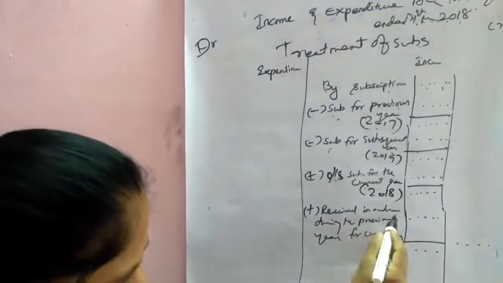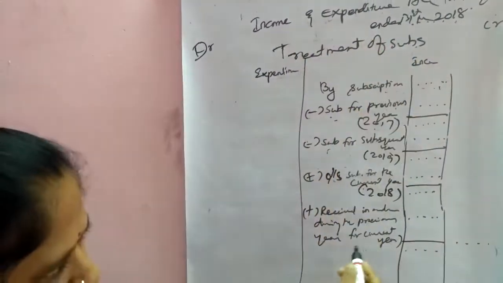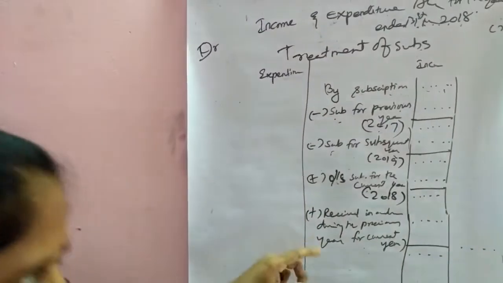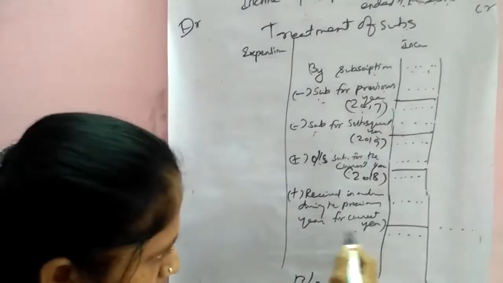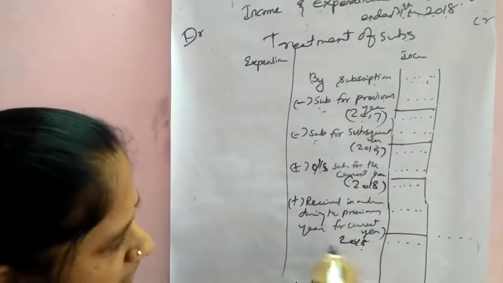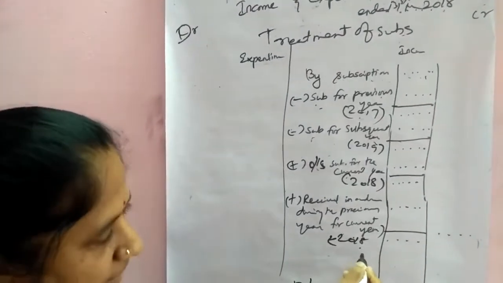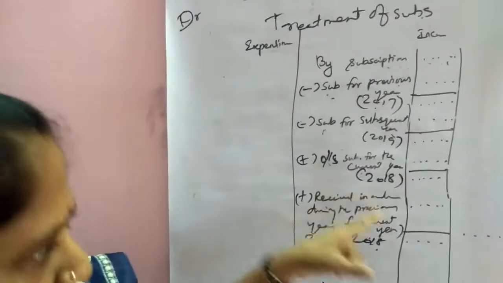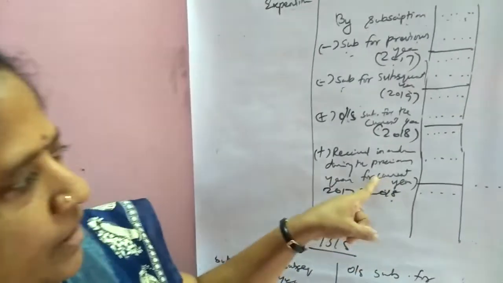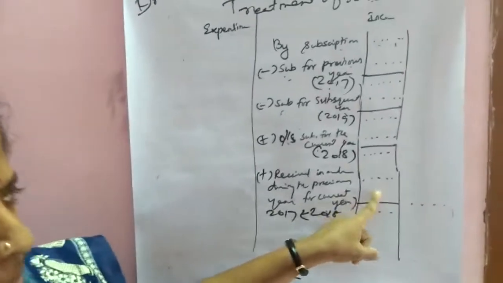Then received in advance during the previous year for current year. That means this year's subscription, that is the 2018 subscription, was received in 2017 itself. That is received in advance during the previous year 2017 itself. The current year subscription means that also should be added.